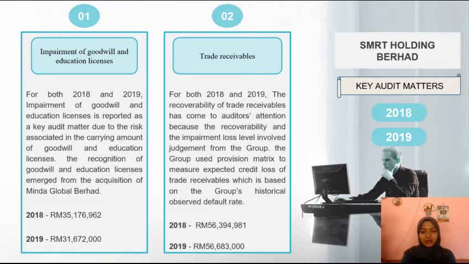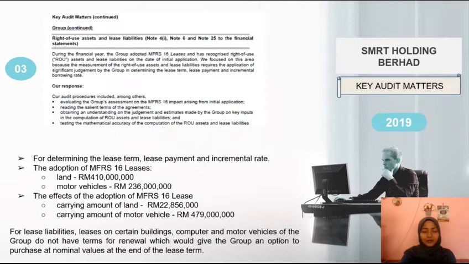Second is the recoverability of the trade receivables, which has come to the auditors' attention because the recoverability and the impairment loss level involve judgment from the group. The group used the provision method to measure the expected credit loss of trade receivables, which is based on the group's historical observed default rate. For 2019, there is another key audit matter.